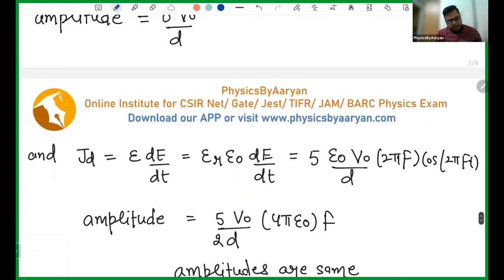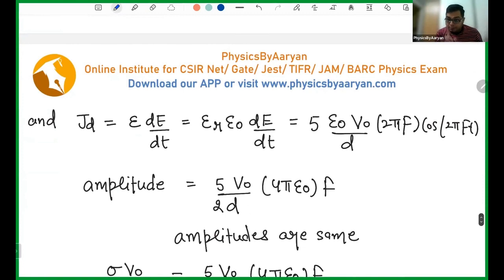What about the displacement current density? Epsilon. Now I will not use epsilon naught, I will use epsilon, and epsilon is equal to 5 epsilon naught. We just saw that. And what about dE by dt? If you do dE by dt, you will get V naught by d times 2 pi f cos of omega t. What is the amplitude? This is the amplitude. So amplitude is 5 V naught by 2d. Why 2d? Because I multiply by 2 and divide by 2, so that this becomes 4 pi epsilon naught into f. So this is my amplitude of displacement current density.